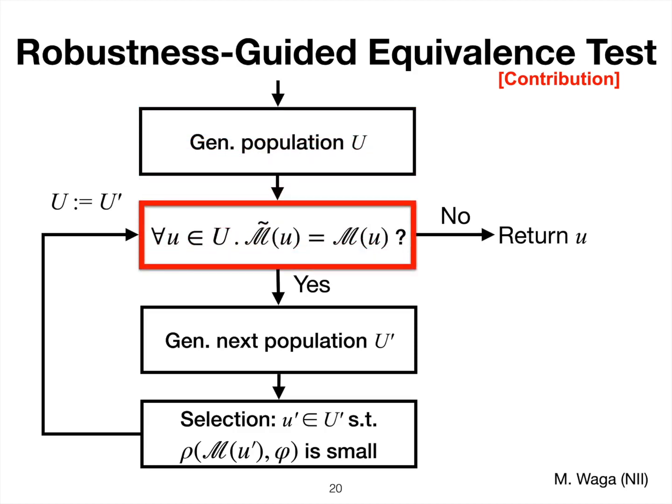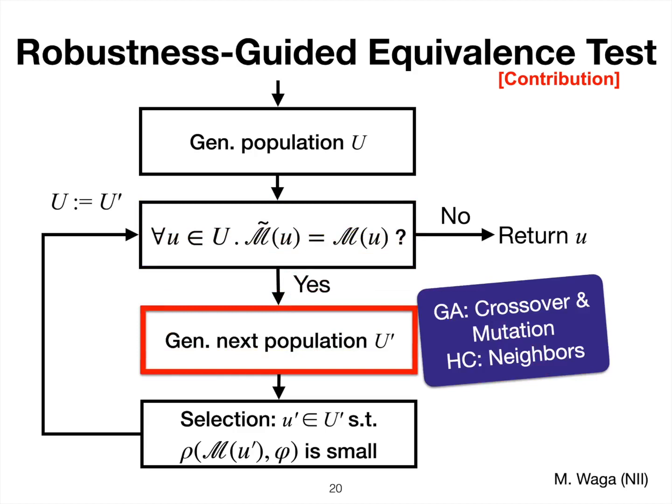And then for each input signal U in this capital U, we test if this approximating model and the actual system output the same. Otherwise, this is the counterexample for this equivalence. But if these two systems behave similarly for each of these input signals, we generate the next populations.